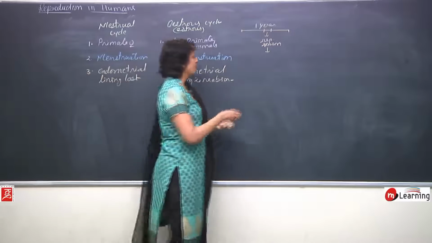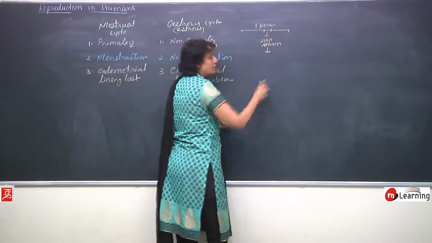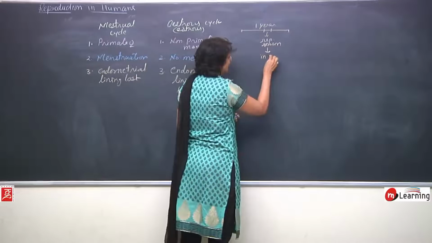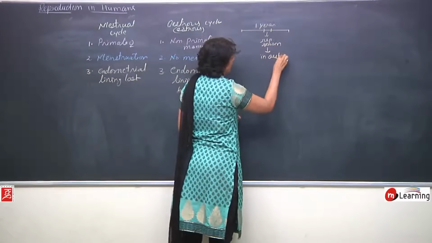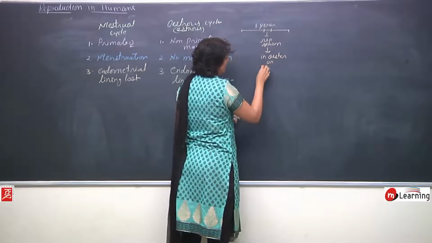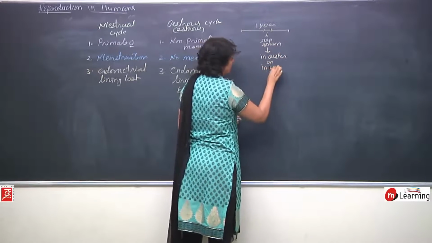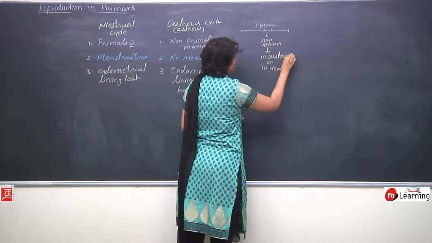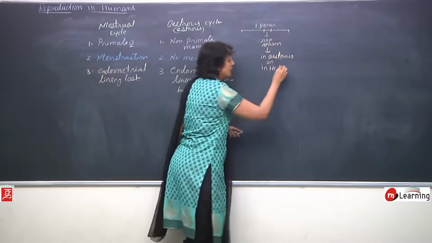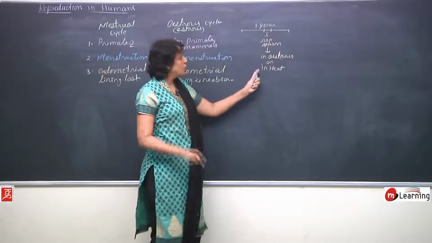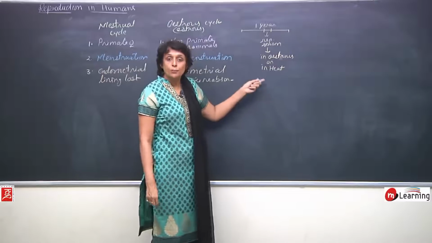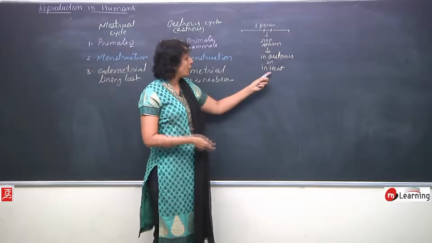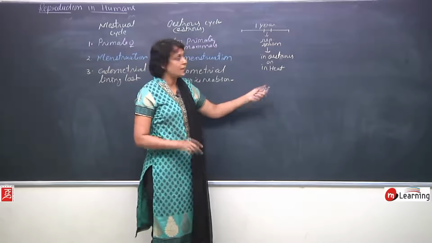So this is the reproductive season, and only during this season they undergo these cycles. During this period the females are termed as in estrus, or in heat. Only during this time they copulate. That means the male will deposit the sperms in the body of the female and fertilization takes place.